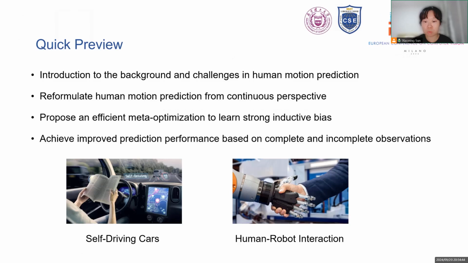To address the issue, we reformulate the current human motion prediction task from the continuous perspective, which represents the human motion as a continuous function to approximate the temporal dynamics, parameterized by a neural network. We propose an efficient meta-optimization to learn strong inductive bias for extrapolation from data. Experimental results show that our method can achieve improved prediction performance based on complete and incomplete historical observations.